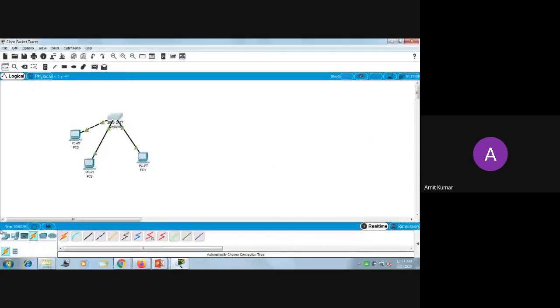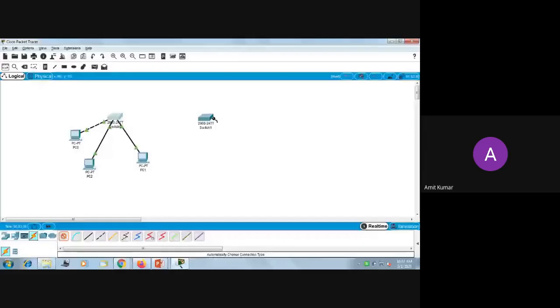Now these two switches are there, and you can connect these two switches, and then you can connect another n devices. In this way, you can connect multiple switches to create larger networks.